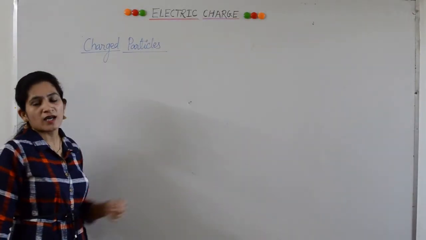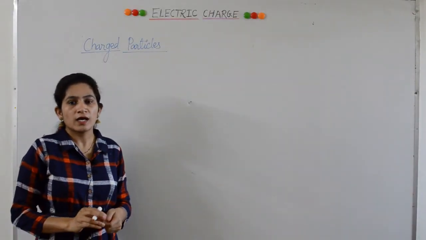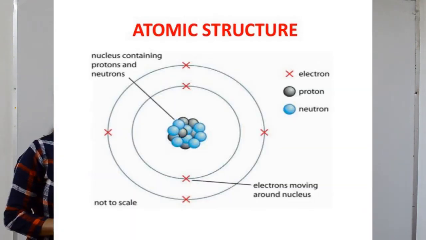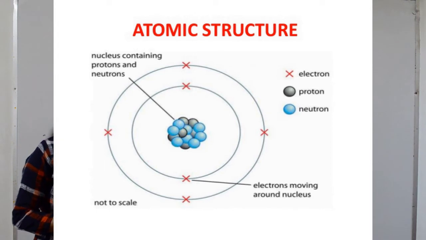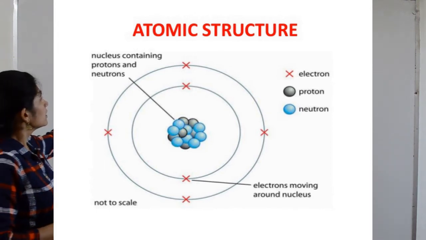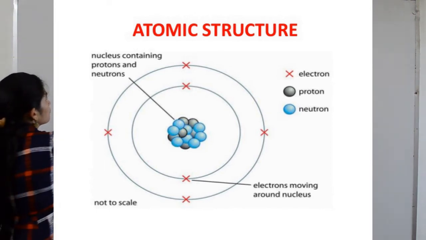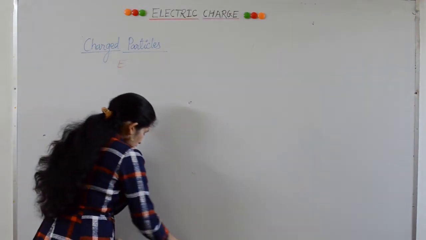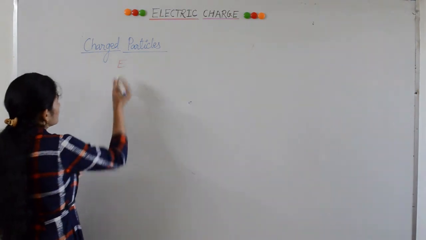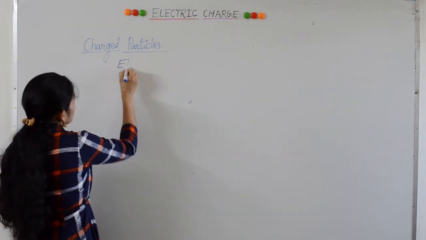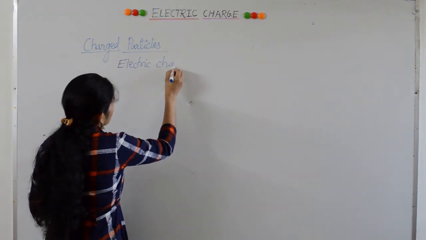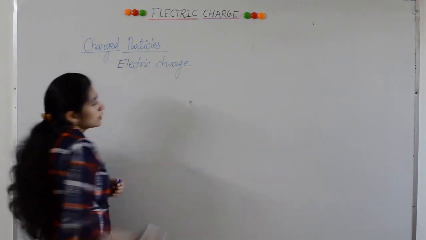Charged particles are nothing but the particles which form an atom. We know that an atom consists of positively charged protons and negatively charged electrons. These particles are called charged particles because they have electric charge. Electric charge is one of the physical quantities, like mass, length, time, temperature.